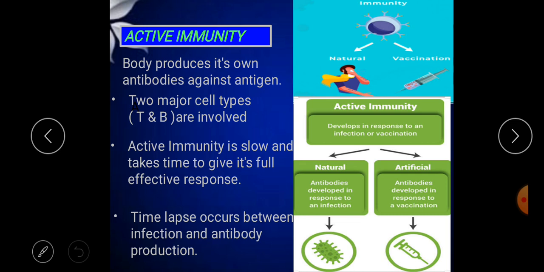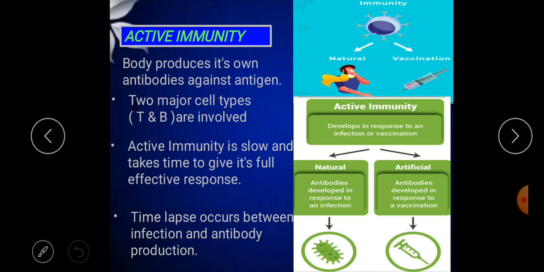Once these antigens enter the body, the body encounters the antigen. As a result, antibody production happens inside the body. The B lymphocyte cell starts producing antibodies against that antigen. This process takes time to produce sufficient antibodies, and it is a very slow process.